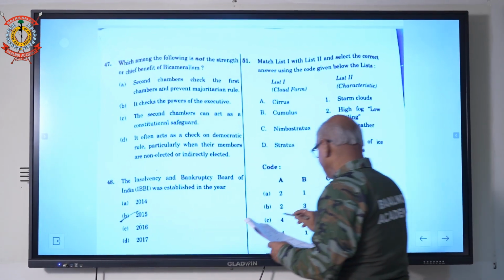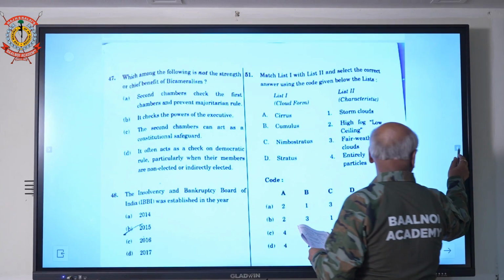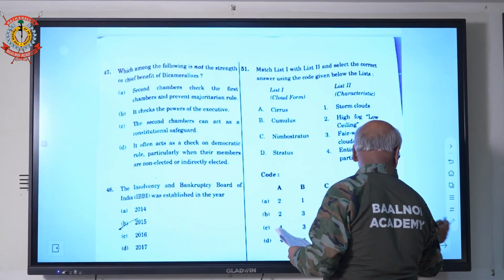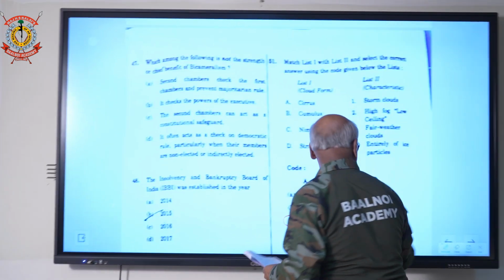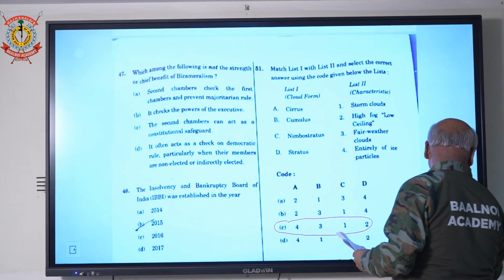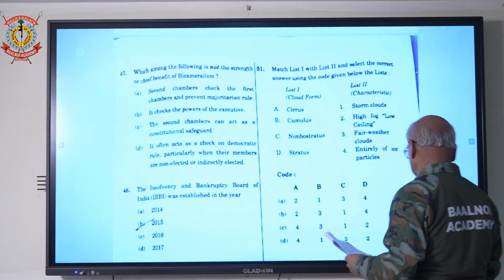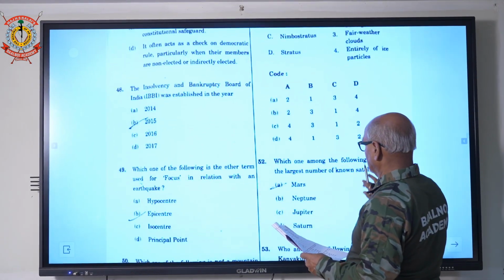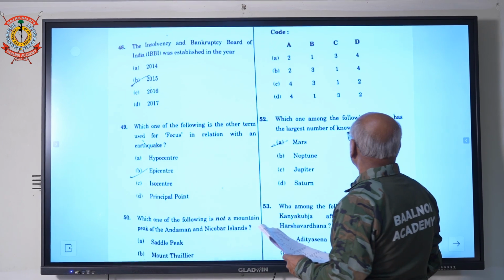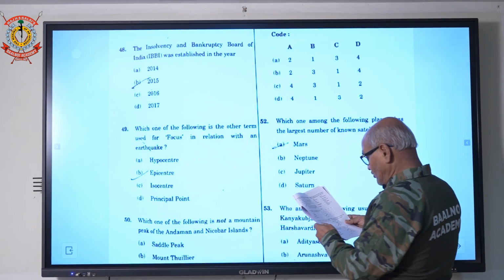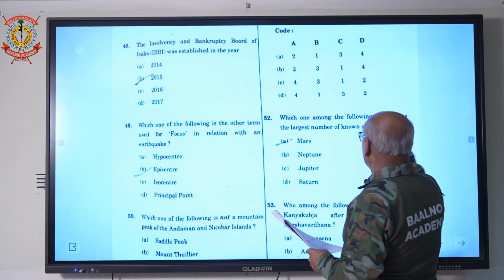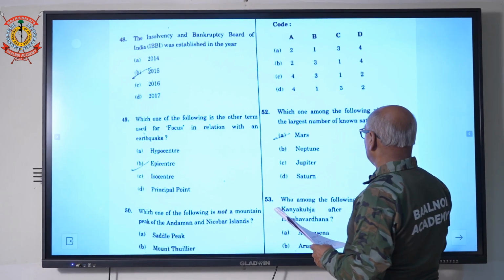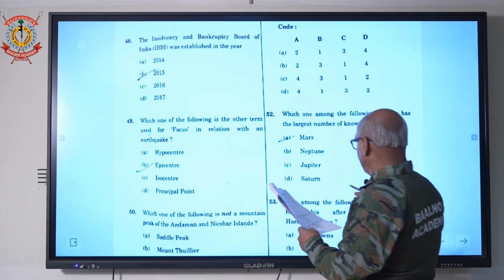Answer will be C part. Next question: which of the following planets has the largest number of known satellites? It is Saturn.